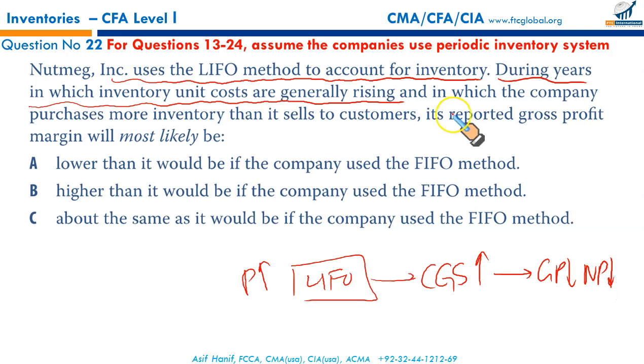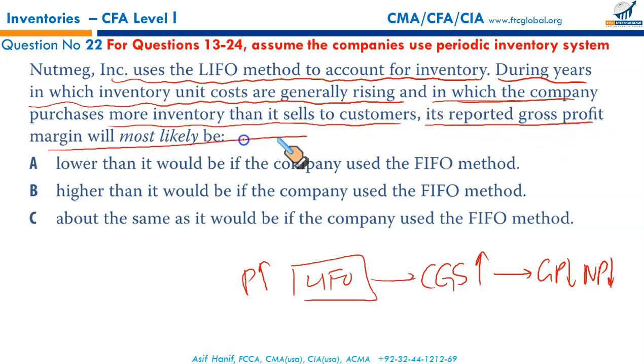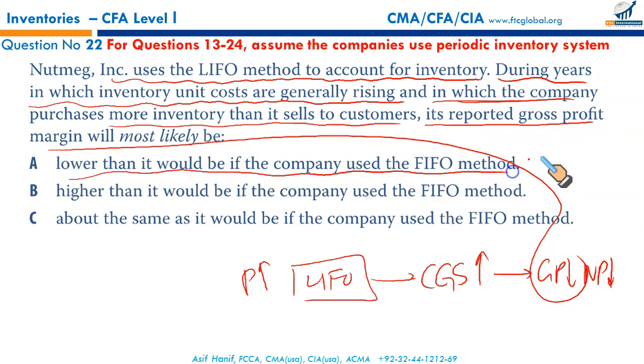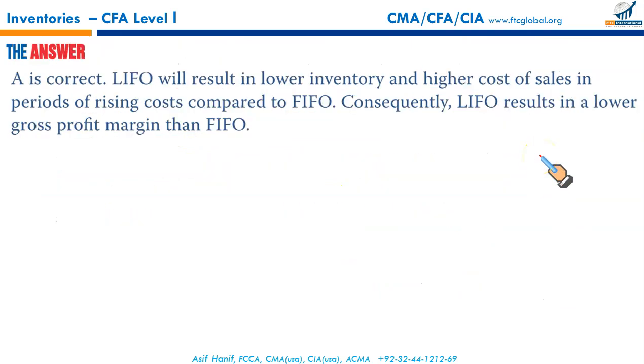So what are we looking for? In which the company purchases more inventory than it sells to customers, its reported gross profit margin will be lower than it would be if the company used FIFO. Got it. A is the right answer.